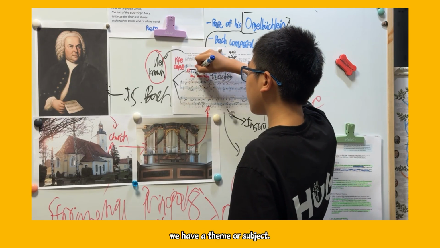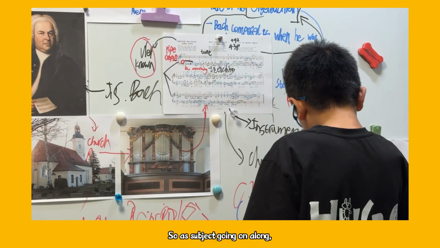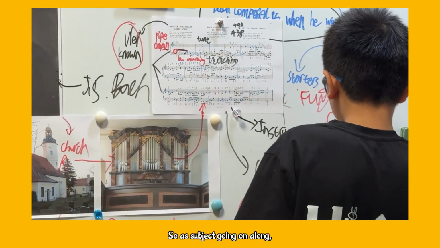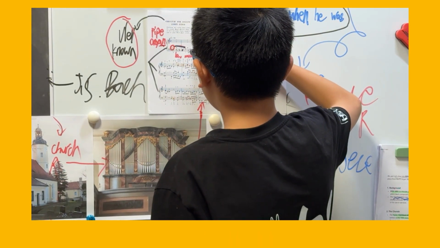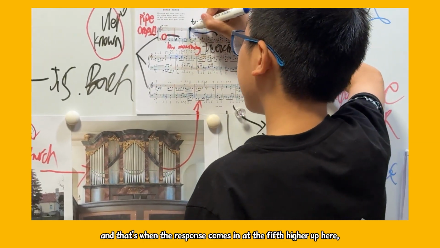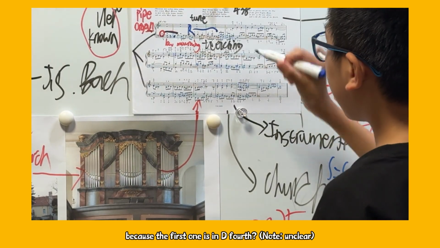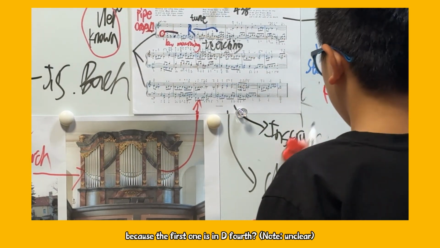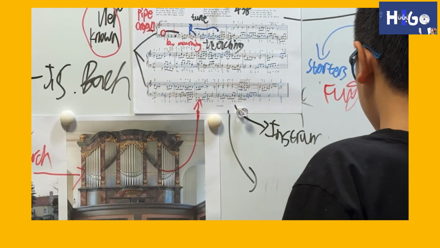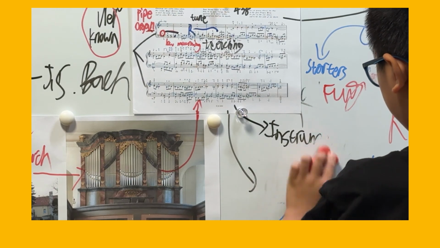We have a theme for the subject. So as the subject goes on along, that's the response a fifth higher up here, because the first one is in this one.